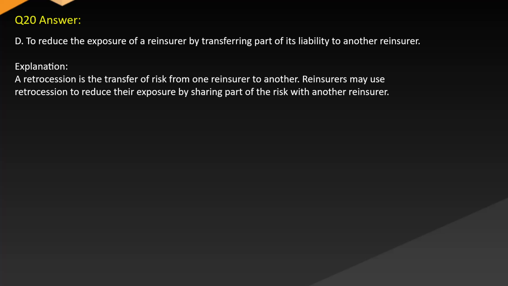Answer D. To reduce the exposure of a reinsurer by transferring part of its liability to another reinsurer. Explanation. A retrocession is the transfer of risk from one reinsurer to another. Reinsurers may use retrocession to reduce their exposure by sharing part of the risk with another reinsurer.